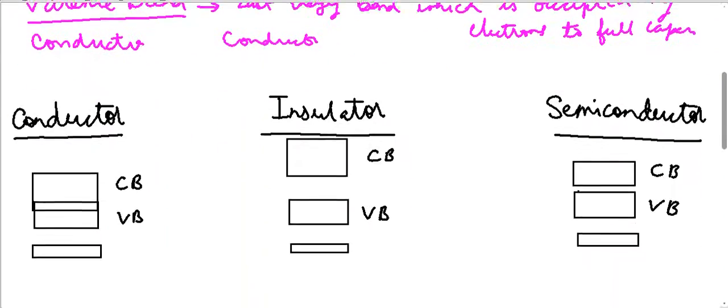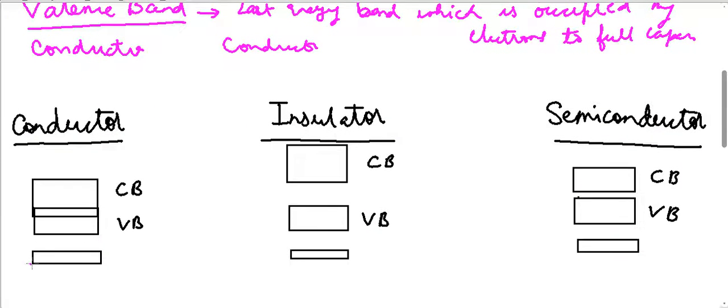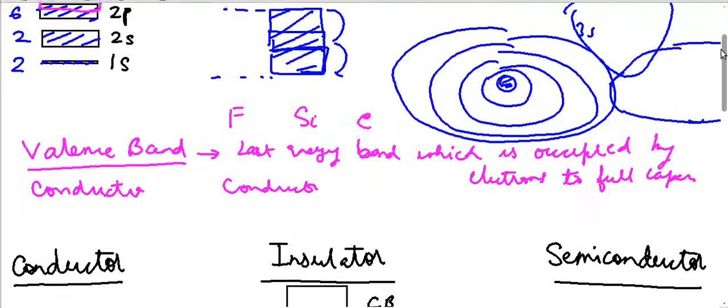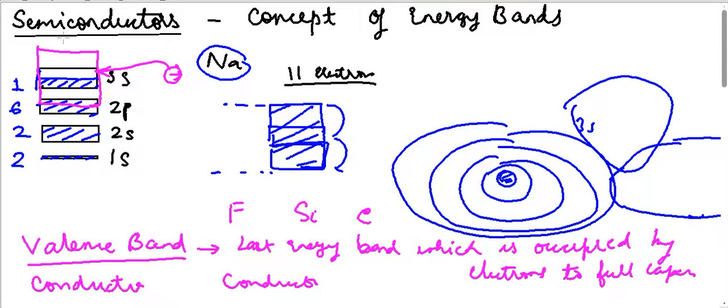Okay, so here we have sodium, all the lower electrons are fully filled. Now what happens in a conductor is, after this 3s band has fully expanded, the outer orbital slightly overlaps with the valence band.